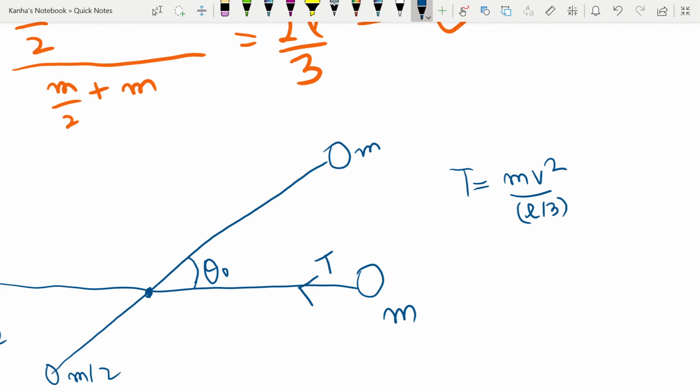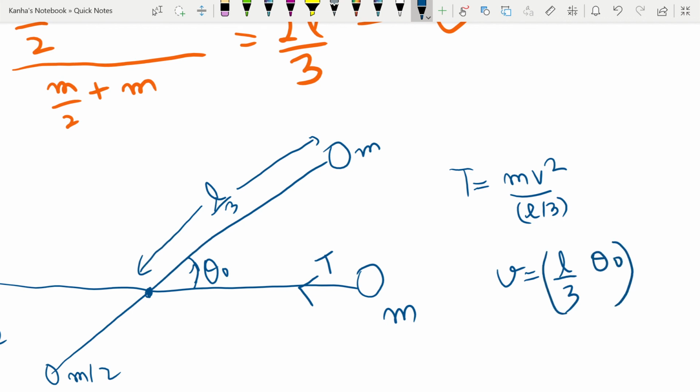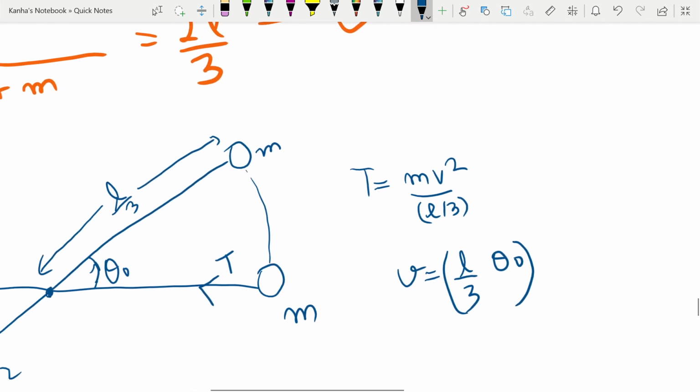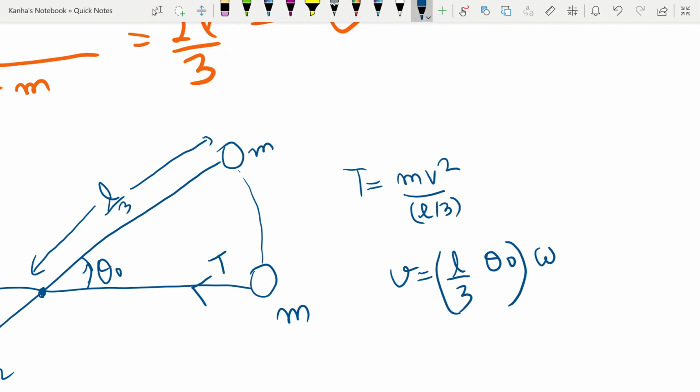If I have given a displacement theta naught, I can easily write that my velocity is nothing but L by 3, which is this distance, into theta naught. So L by 3 into theta naught gives me basically this arc, into my omega, or the frequency that is there.